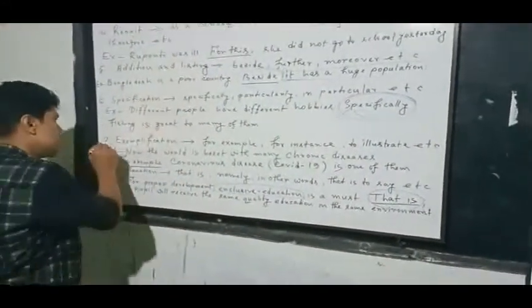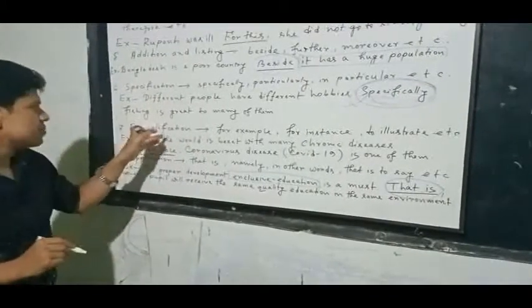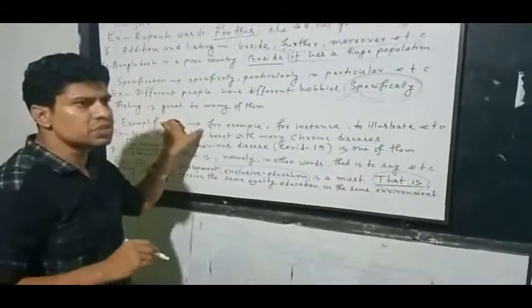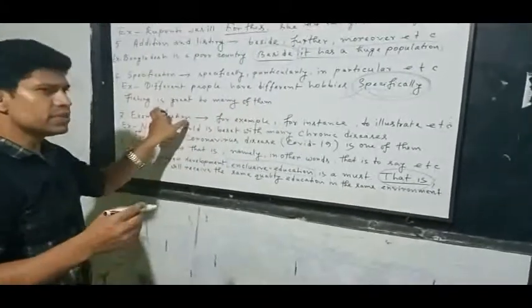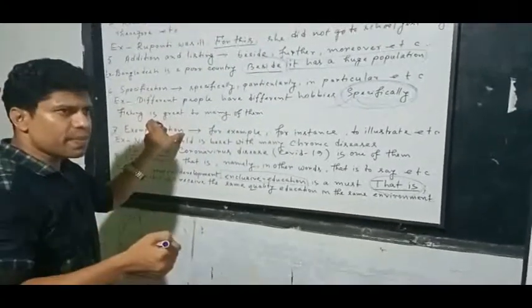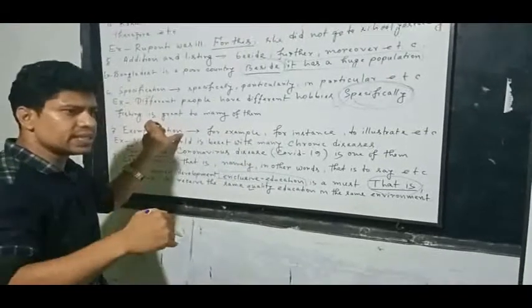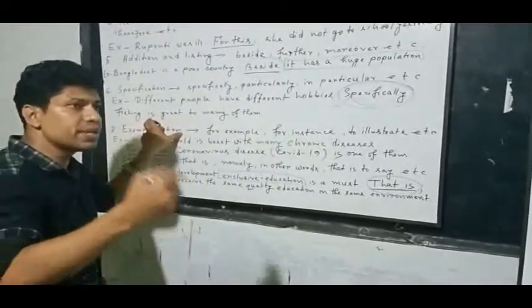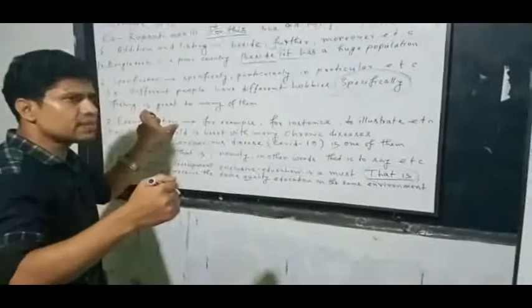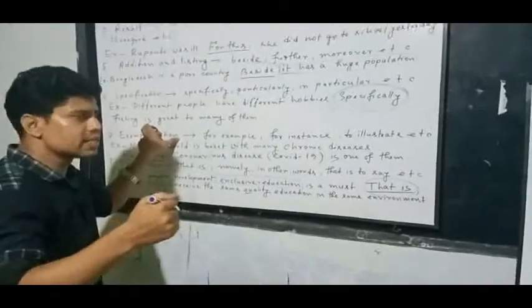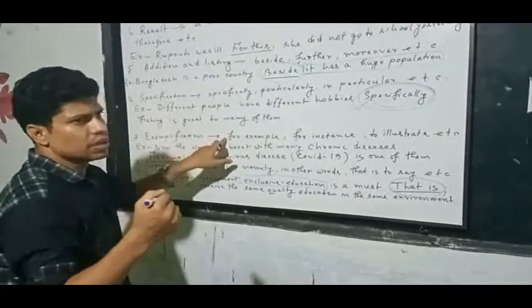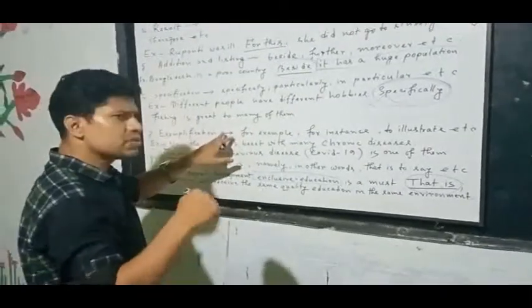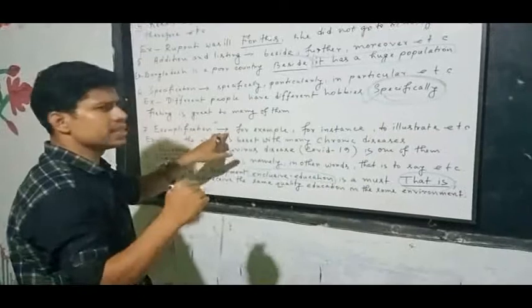Okay, my dear students, now I will go for exemplification. Exemplification means to give an example or exemplify. Whenever we say something, and after saying that we give a real thing or real example to make it more intensive, to make it more important, it is totally connected with example.